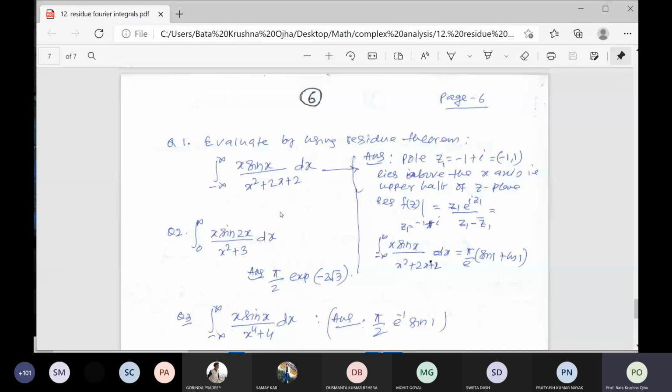You write question number 1: integral from minus infinity to infinity of x sin x by x square plus 2x plus 2 dx is equal to the imaginary part of the integral from minus infinity to infinity of x e to the power ix divided by x square plus 2x plus 2 dx. After writing that, consider the integral,